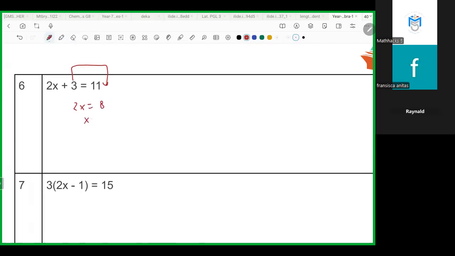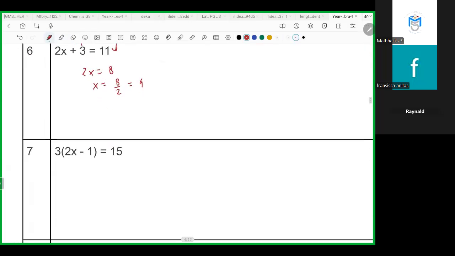So the value of x is 8 divided by 2. 8 divided by 2 is 4. Okay.